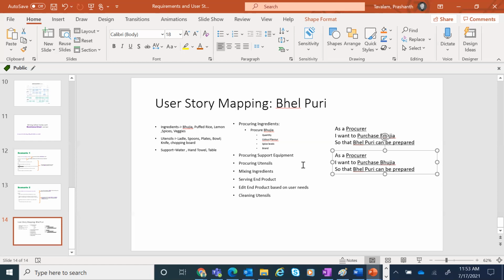So we are looking at bhujia. Now I'm telling, as a procurer, I want to purchase bhujia of Bikaji brand, so that high quality bhel puri can be prepared. This is one story.